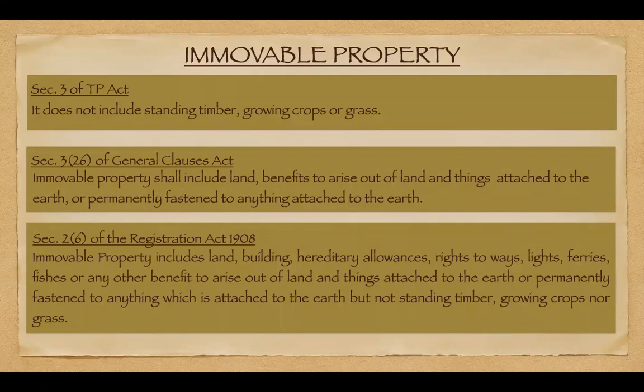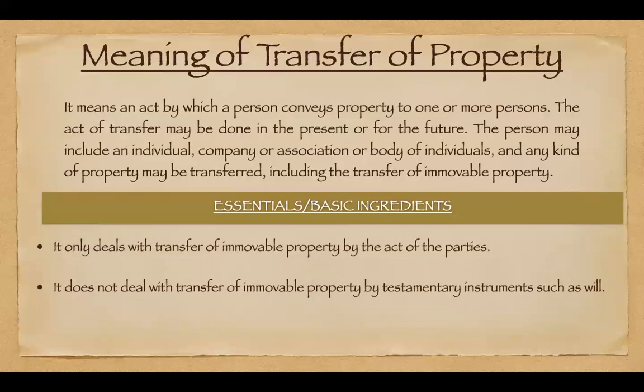Yes, sir. Okay. Now moving on to the next topic, the meaning of transfer of property. Now we understood what is a property, what are the different types of properties, what movable and immovable property mean. Now coming to the next part, what do we mean by transfer of property.